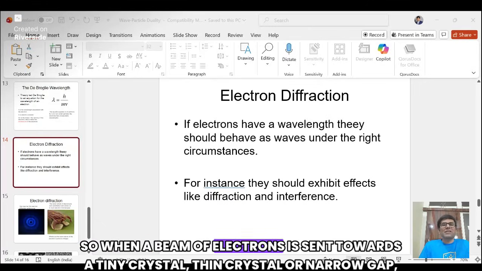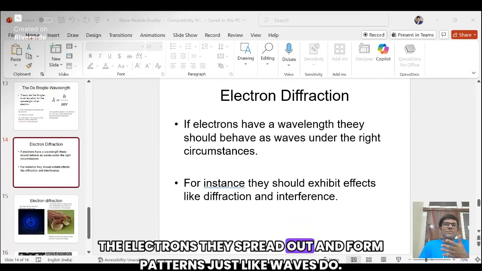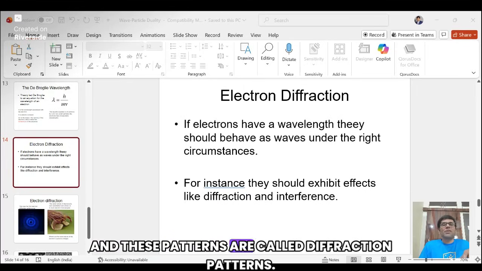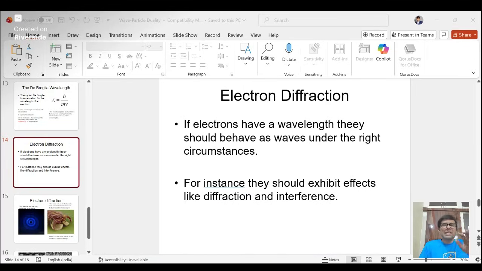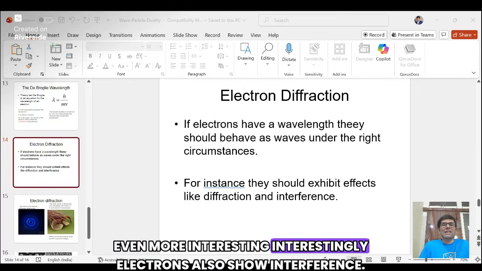When a beam of electrons is sent towards a tiny, thin crystal or narrow gap, the electrons spread out and form patterns, just like waves do. These patterns are called diffraction patterns. Even more interestingly, electrons also show interference.